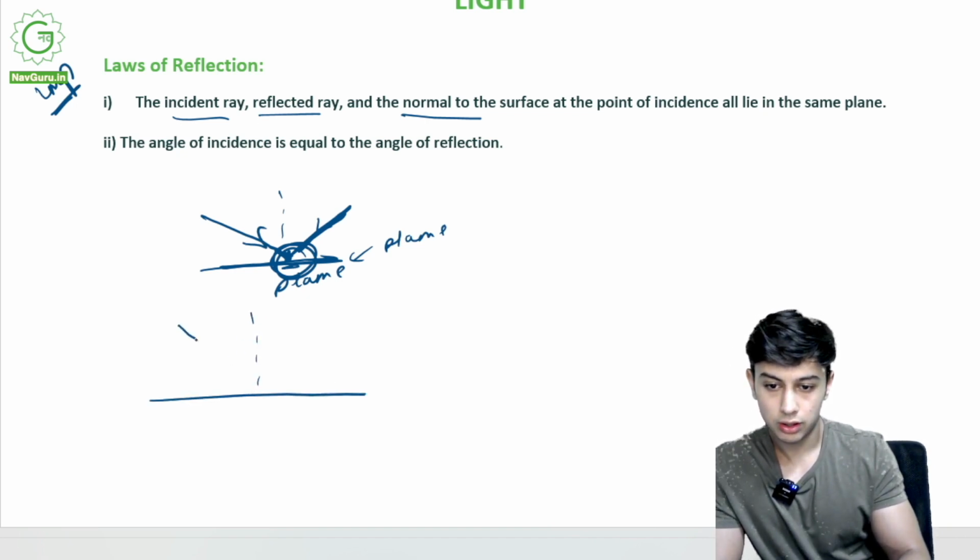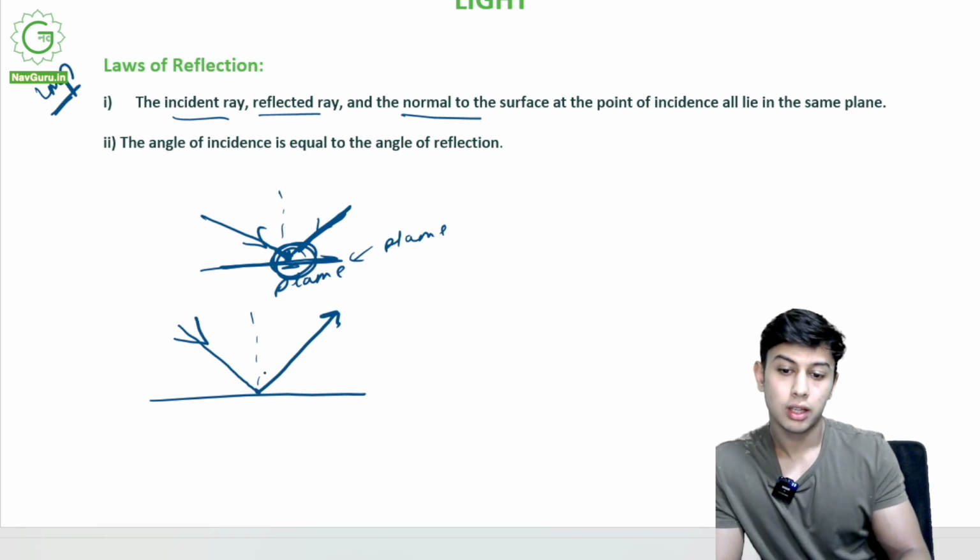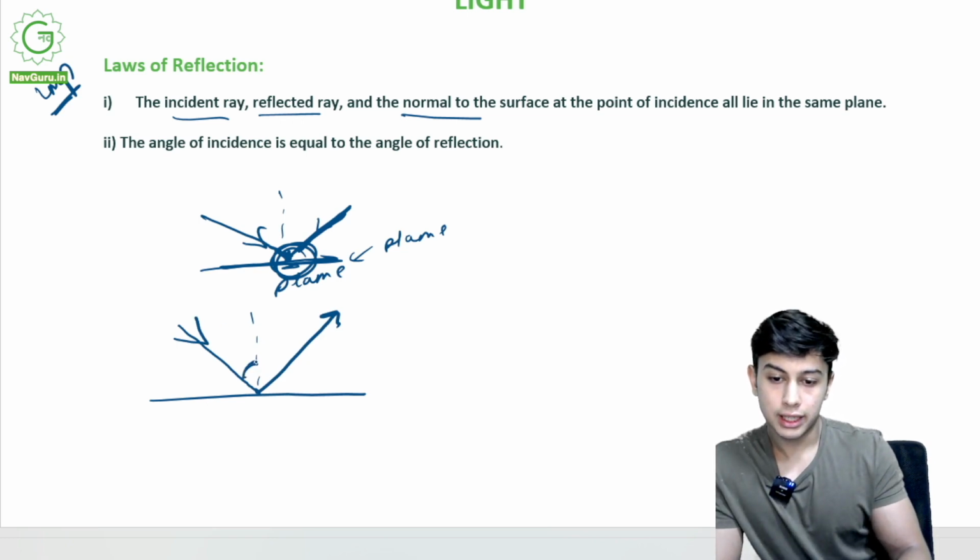Normal, falling, bouncing. Falling, bouncing. This angle that is made with normal is equal to this, I, R. I is equal to R. These two angles are equal.